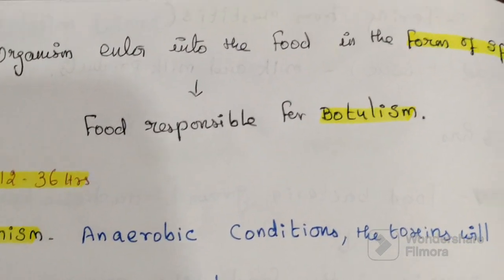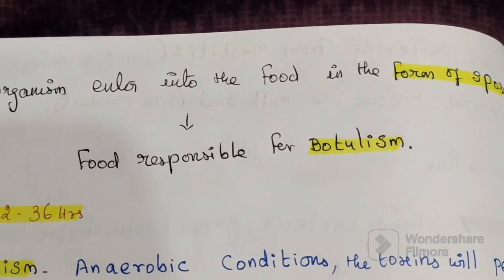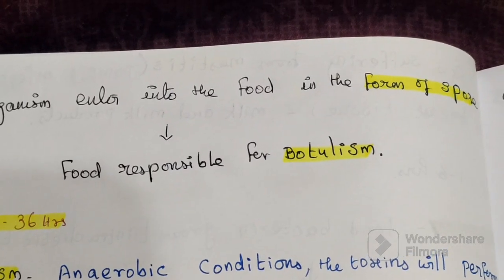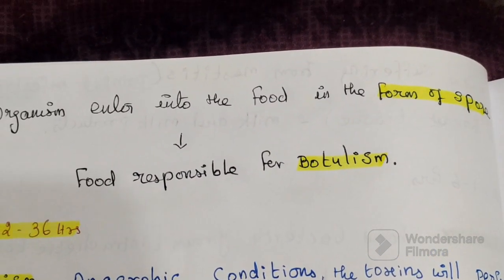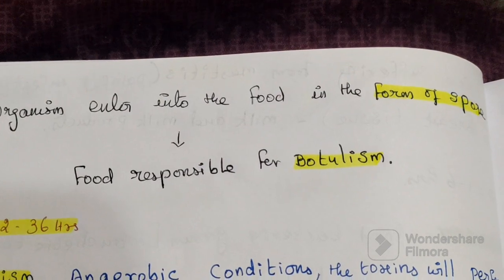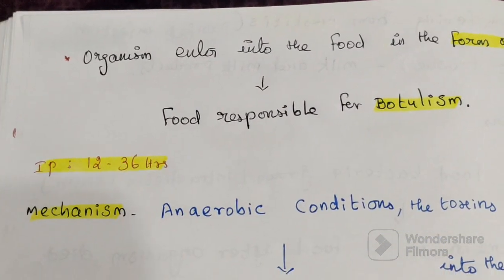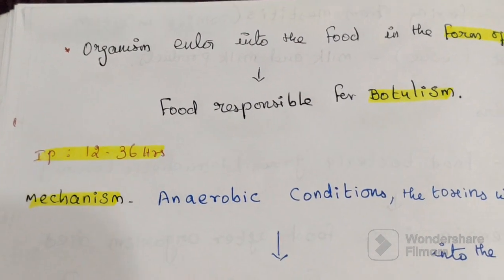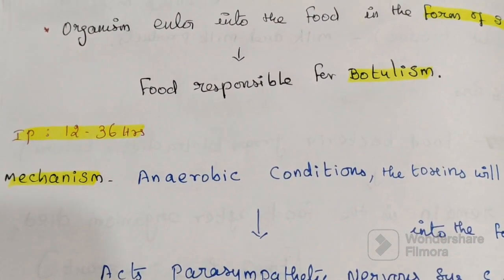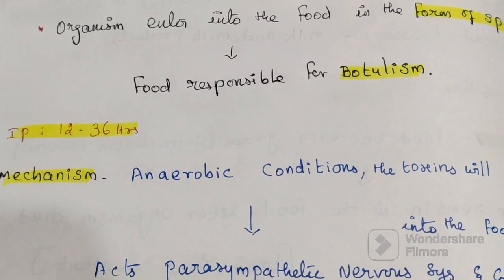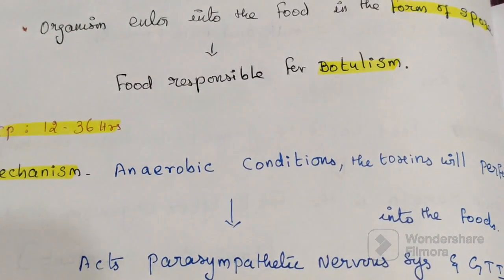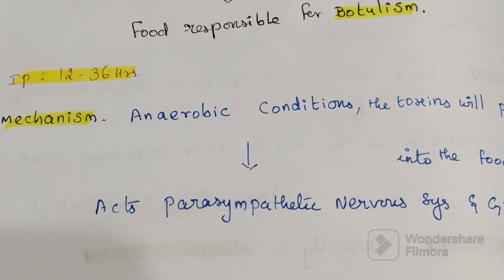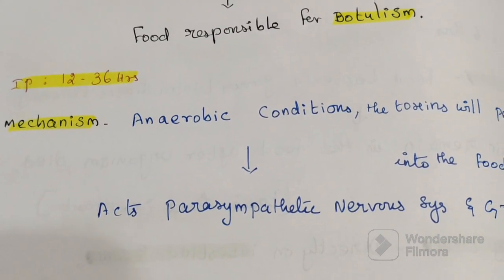Then this organism enters into the food in the form of spores. How does it enter? In the form of spores. The food is responsible for botulism. Then the incubation period is between 12 to 36 hours, because this organism enters the food in spore form, so it will take 12 to 36 hours. Mechanism: